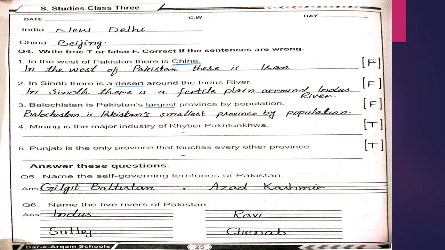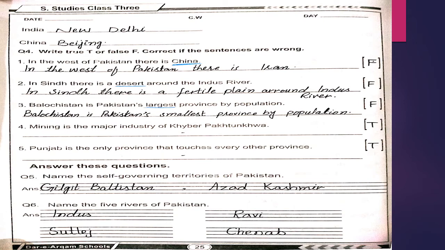Next is number 2. In Sindh, there is a desert around the Indus River. The statement is false because in Sindh, there is a fertile plain around the Indus River. The word desert will be changed with fertile plain. Next is, Balochistan is Pakistan's largest province by population. This statement is also false, so write F, because Balochistan is Pakistan's smallest province by population. It is largest by area but smallest by population.